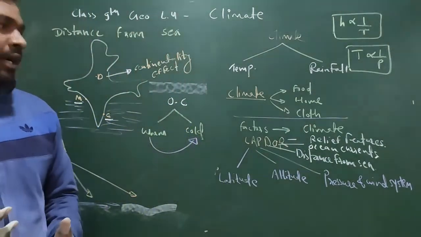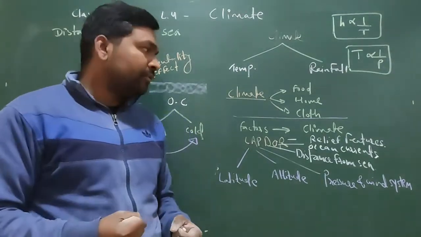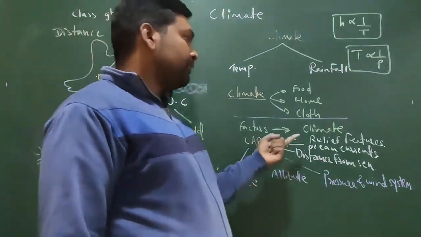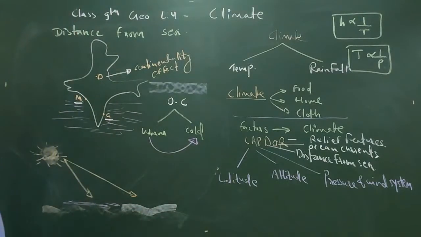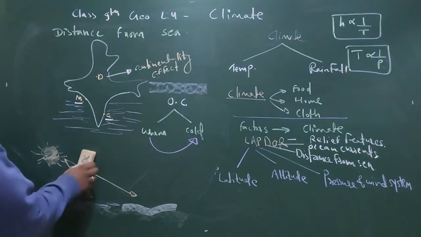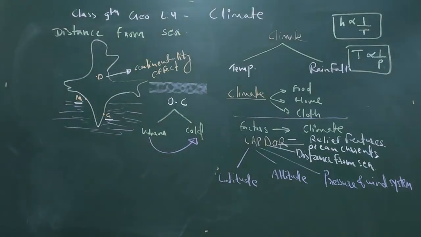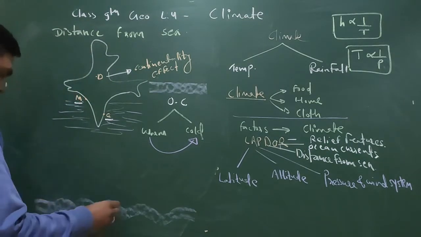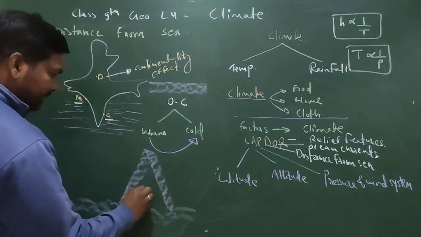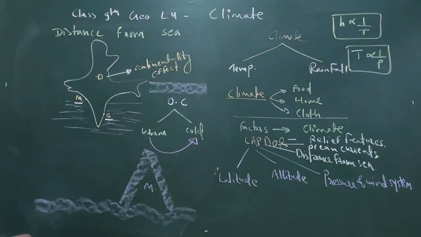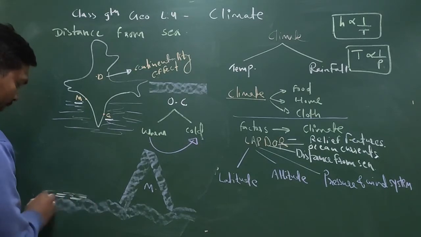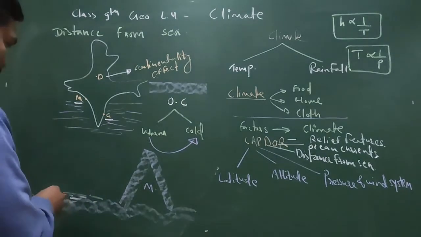Basically we have mountains, deserts, plateaus, plains, and any number of other land features, and these are called relief features. Here I am giving you one diagram through which it will be more clear. Let us make one mountain here. Take any mountain, for example the Himalaya. From here, suppose we have a water body, and from there a wind is coming.